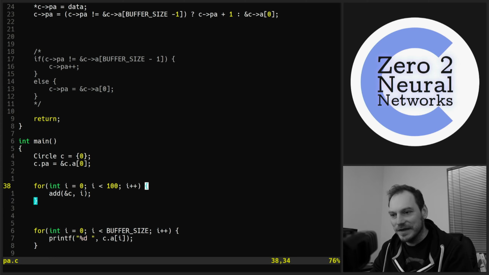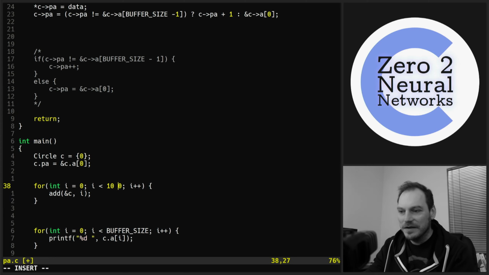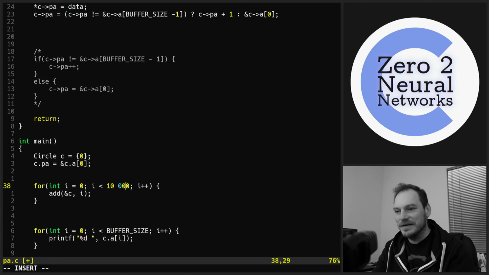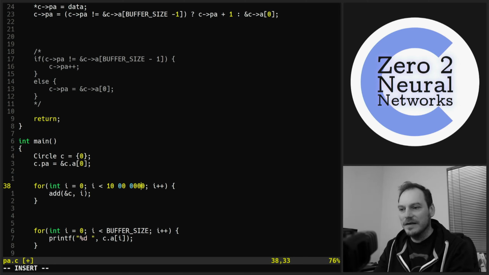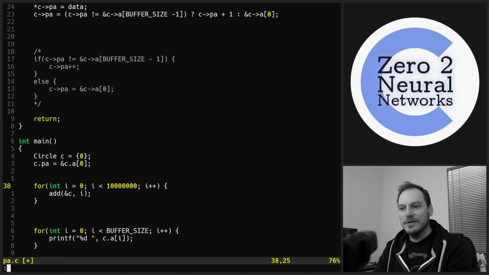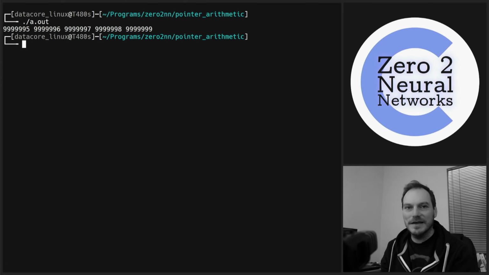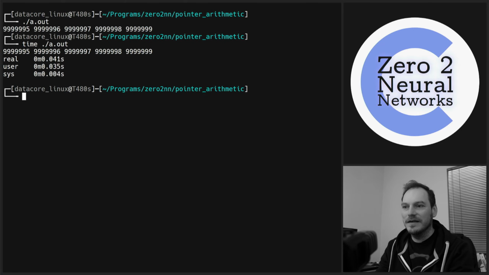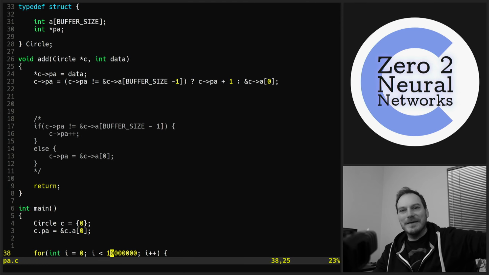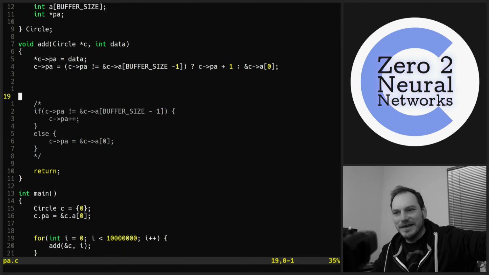I always like doing this for any examples. Let's see how fast this function is. That 10 million, yeah, 10 million. Let's call that 10 million times. How long do you reckon it's going to take? It takes less than a second. We write to our circular buffer 10 million times in 0.041 seconds. Isn't that impressive? I still almost find it incredible how fast computers are.